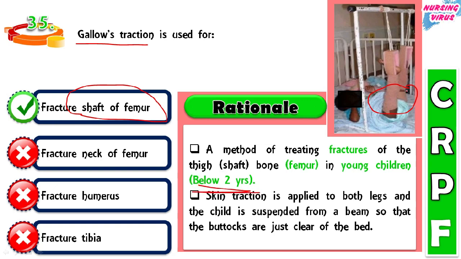After applying the particular traction on the thigh area, the skin traction is applied to both legs and the child is suspended from the beam so that the buttocks are just clear of the bed. So it will be hanged like this for making the gallows traction.